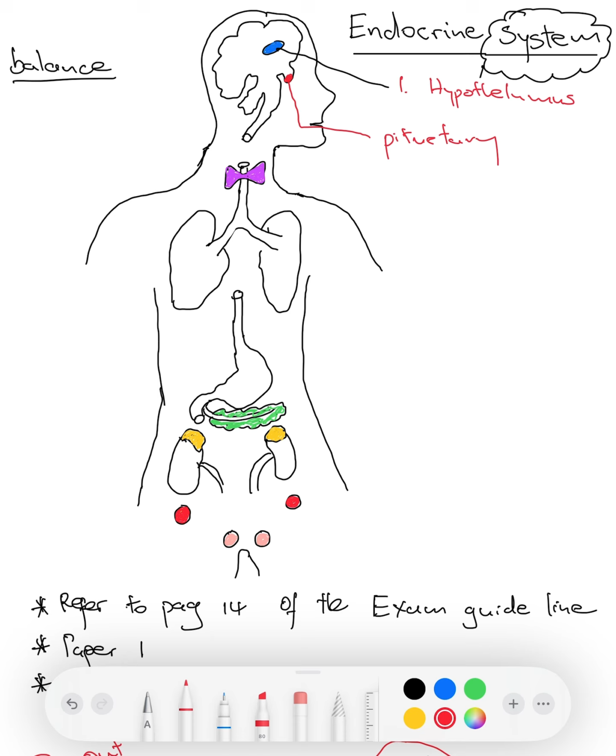Now, the third gland will be found around our neck. These are all endocrine glands. This is the second one. This is the third one. This one is bow tie shaped or butterfly shaped, found around our neck, known as the thyroid gland. The thyroid gland, found around our neck. Now, you need to be able to identify each and every gland and where it's found. That's the first thing.